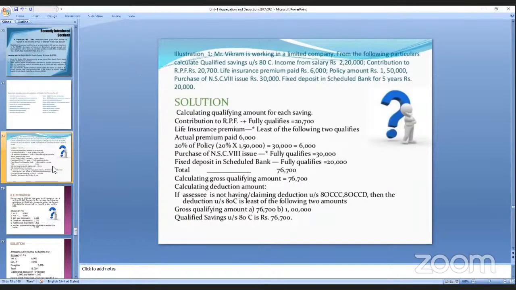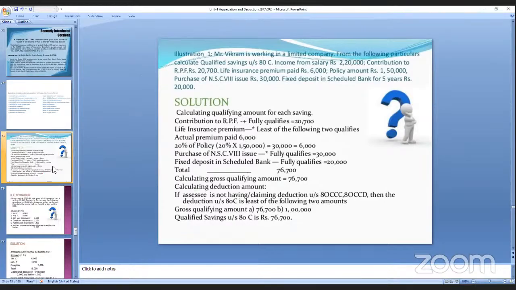Till now we have gone through many of the deductions. For medical purpose, ma'am, 50,000. What is the deduction for a medical policy?